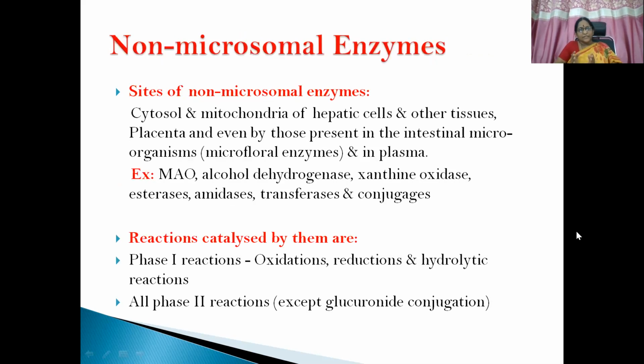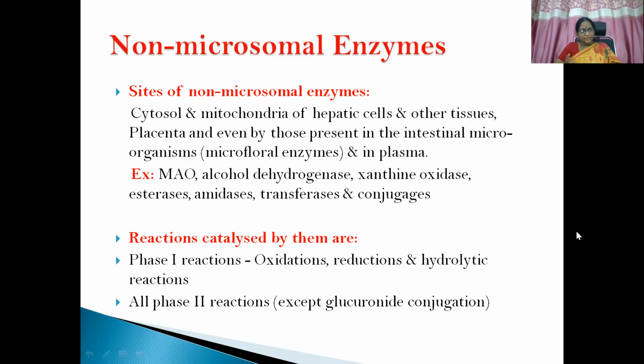Till now we have discussed the microsomal enzymes, that is cytochrome P450s, FMOs and EH. The non-microsomal enzymes are also present through which biotransformation reactions happen. Let us see where they are present: cytosol, mitochondria of hepatic cells and other tissues, placenta, and even those present in intestinal microorganisms like microfloral enzymes, and also in plasma.